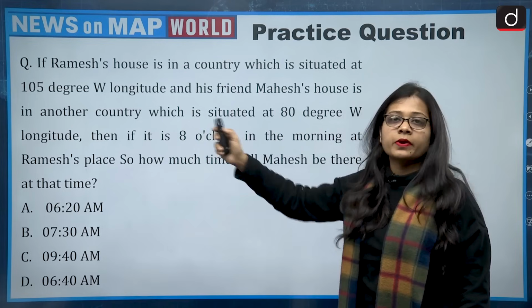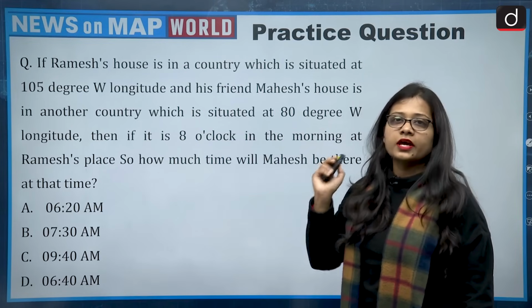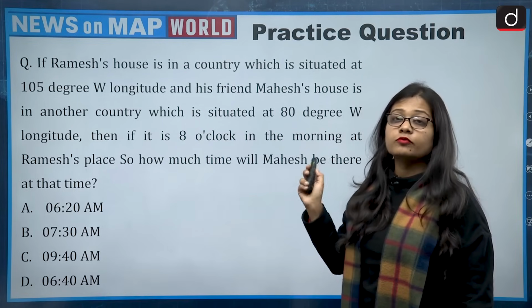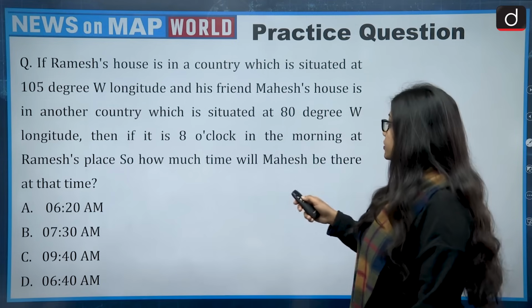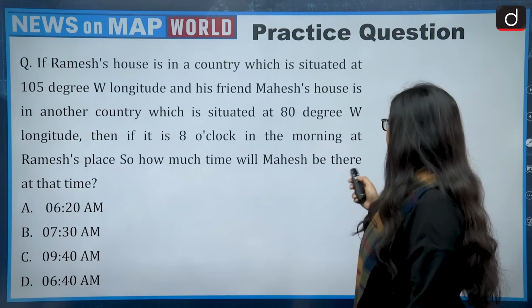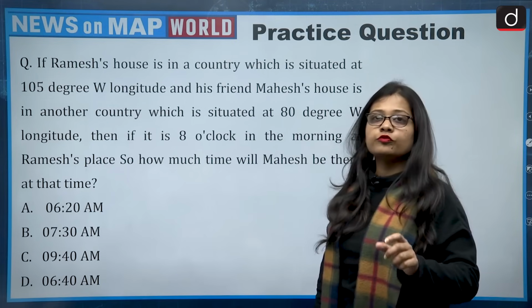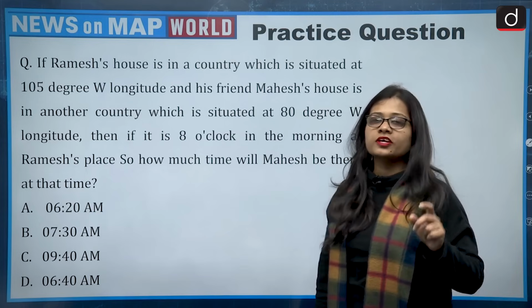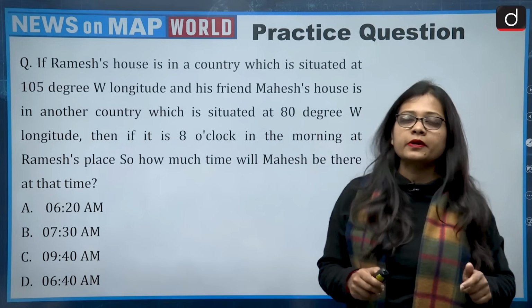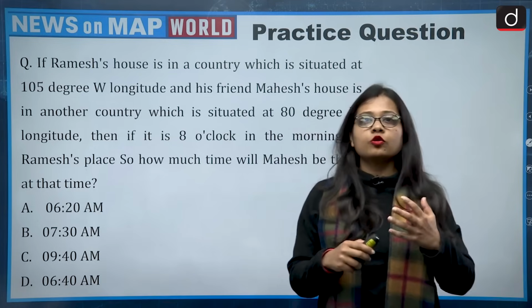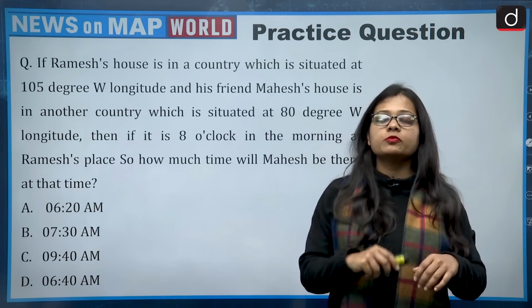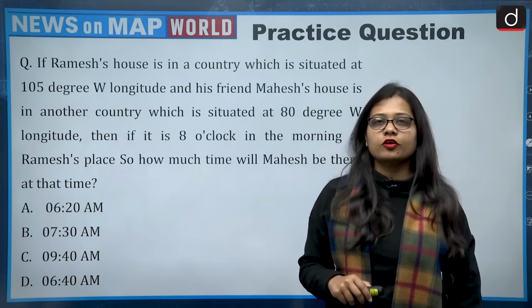For Mahesh, the longitude, direction and degrees are given, but what is not given is how much time it will be at Mahesh's place at that point. So we need to find out Mahesh's time. For this, take a paper, draw the directions and note down every detail, and then you will be able to find the correct answer.